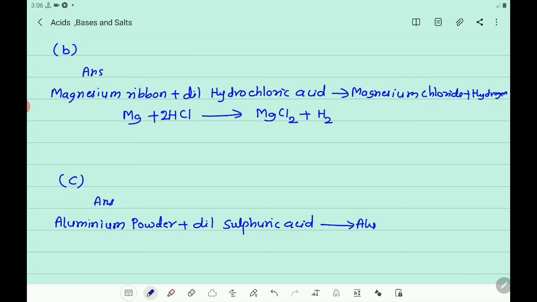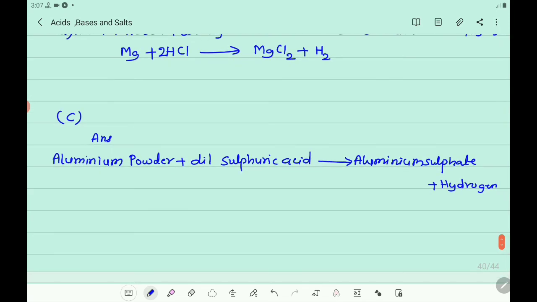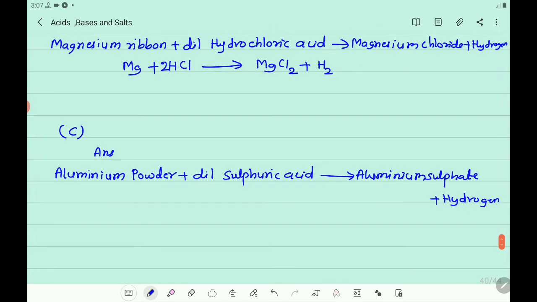So write aluminium sulfate plus hydrogen. Then you write the chemical equation. And what is the symbol of the aluminium? You know that it is Al. Symbol of aluminium is Al plus sulfuric acid. The molecular formula of sulfuric acid is H2SO4, gives